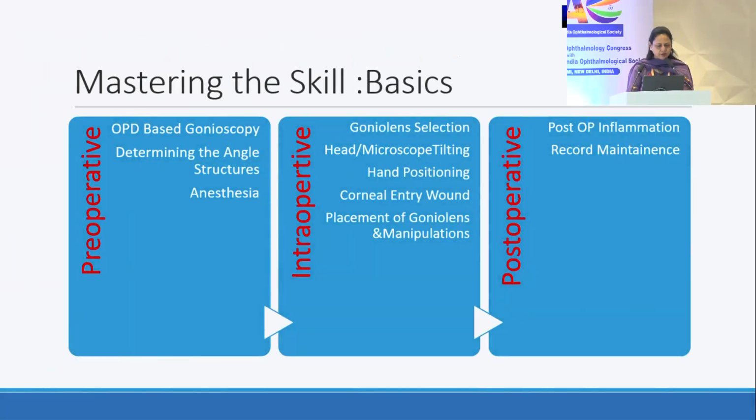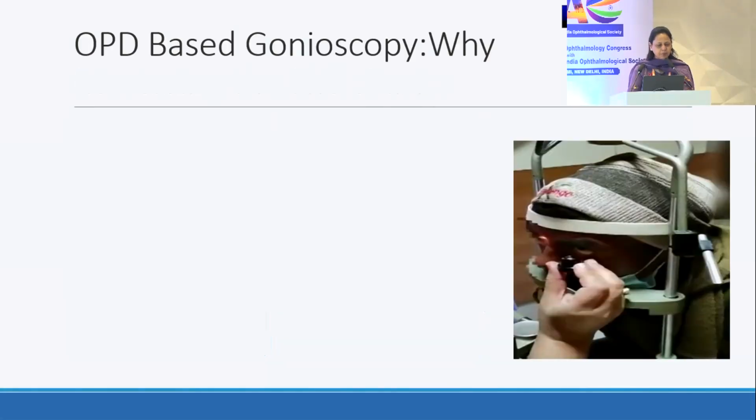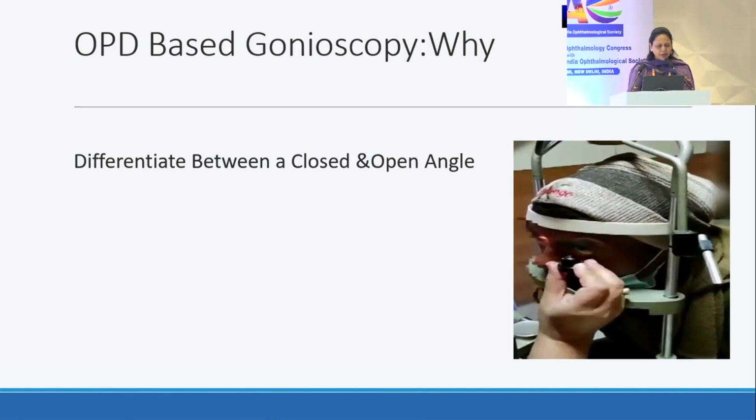And what do we need for that? We have to consider the points starting from the pre-operative time to the intraoperative and the post-operative. Pre-operative, what we can do to finish our homework would be OPD-based gonioscopy, to master that gonioscopy in your OPDs to the larger extent. Why? Because it will help you to choose your cases accordingly, to differentiate between a closed and an open angle. Also, it will help you to plan the surgical procedure.